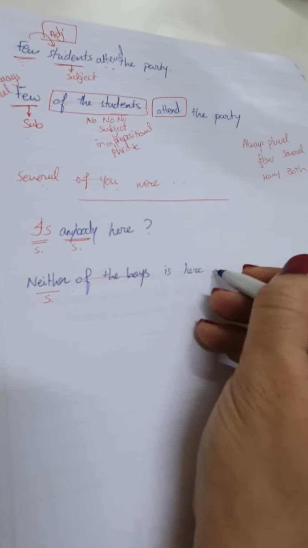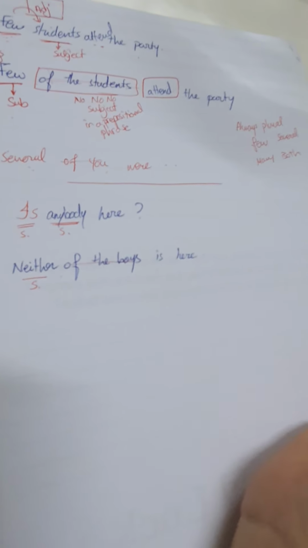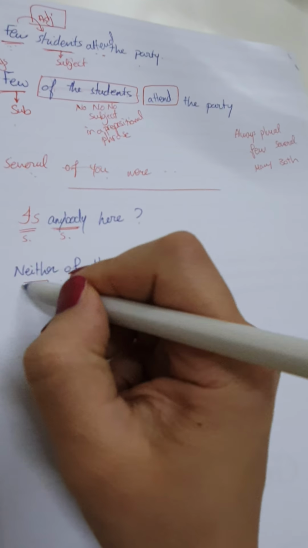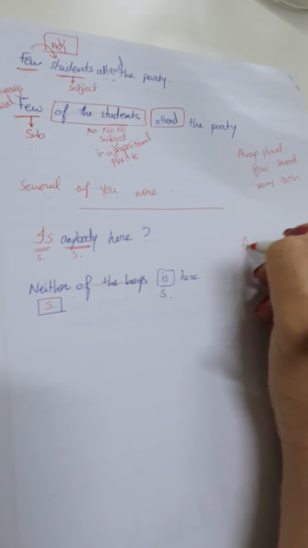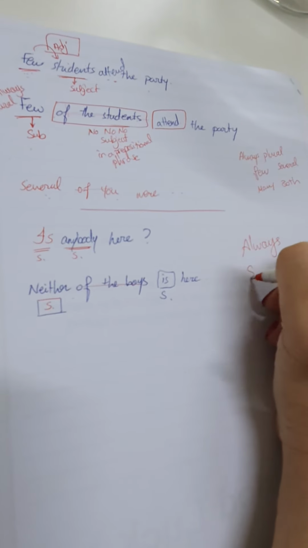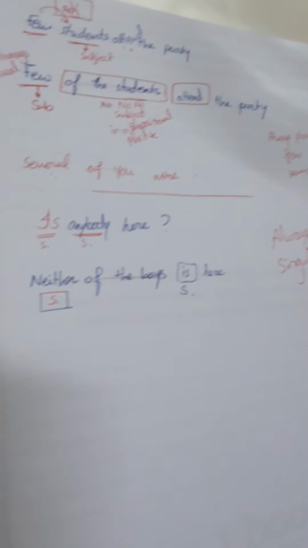You feel it's weird? No, it's not weird. Neither of the boys is here. I cannot say "neither of the boys are here" because neither is always singular. So "is" should be singular. So write: always singular. What else? What else is always singular?